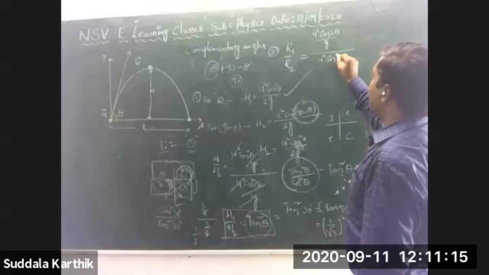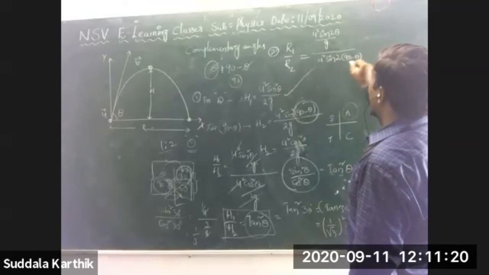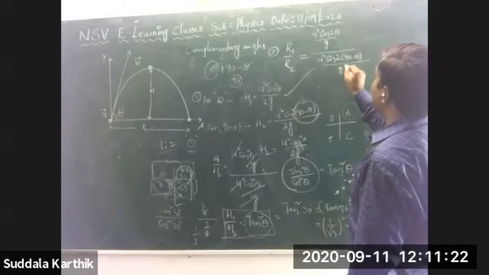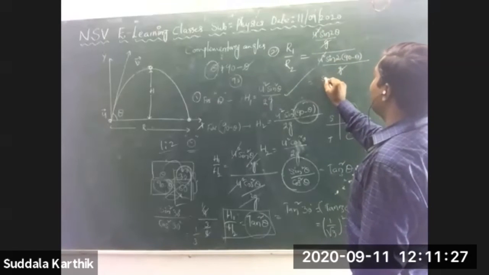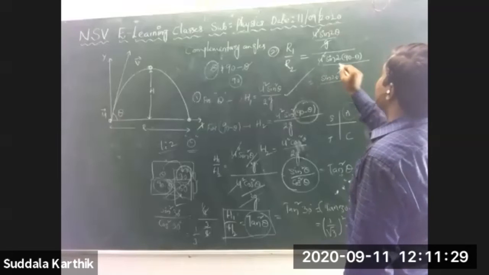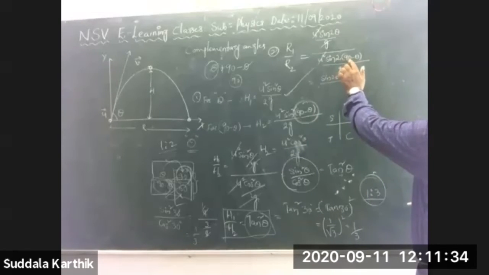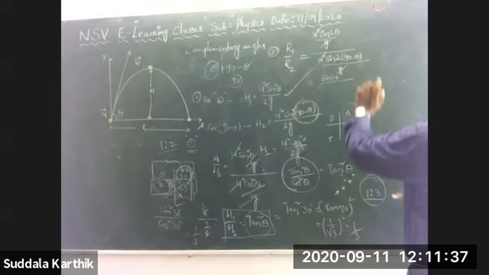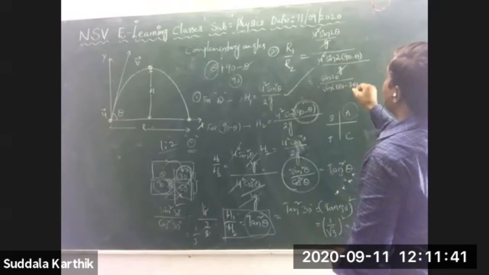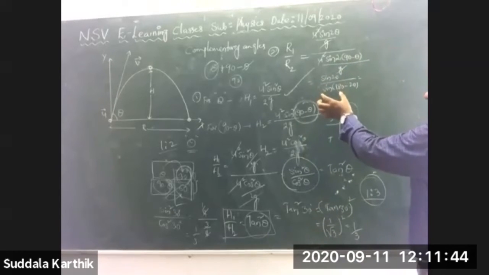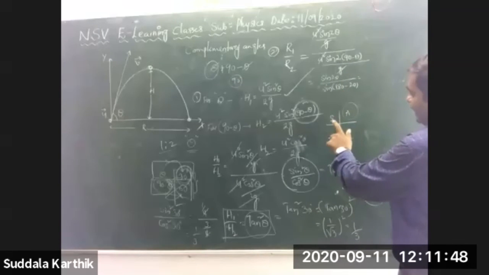For 90 minus theta, what is it, Nana? u square sine 2 into (90 minus theta) by g. g cancels, u square cancels. Then you will get sine 2 theta by sine of, tell me, Nana, 2 into 90 is 180, so 180 minus 2 theta. Sine 2 theta by sine of 180 minus 2 theta. Yes, just now all are plus.